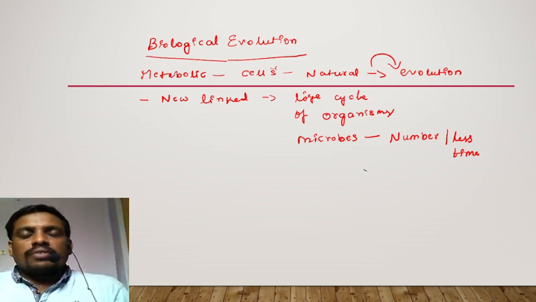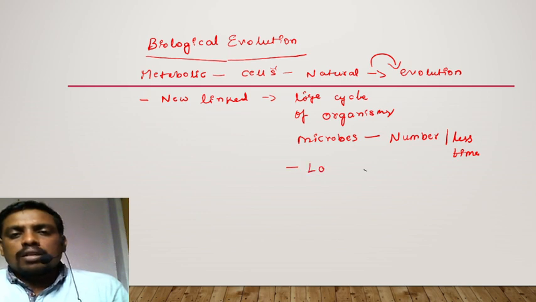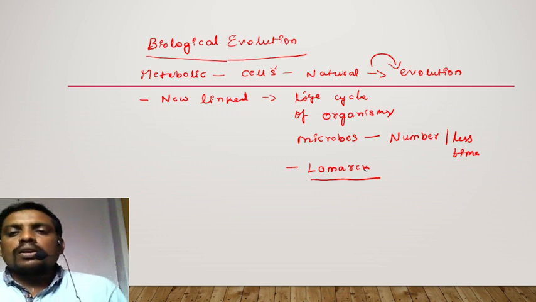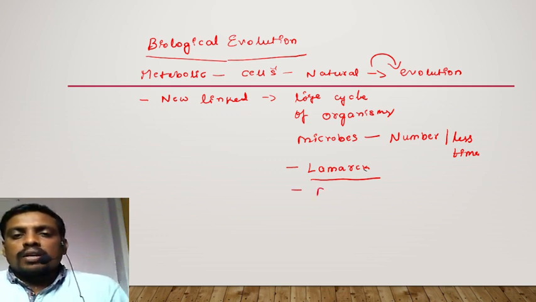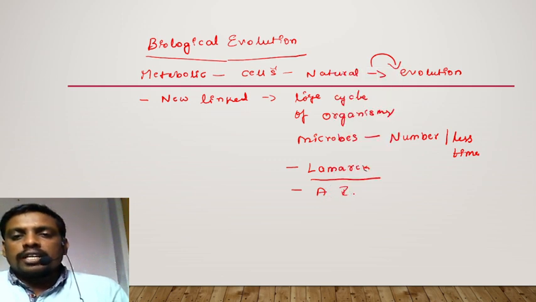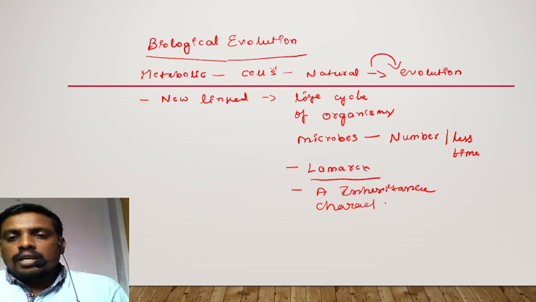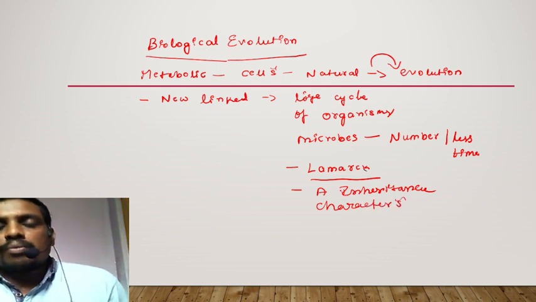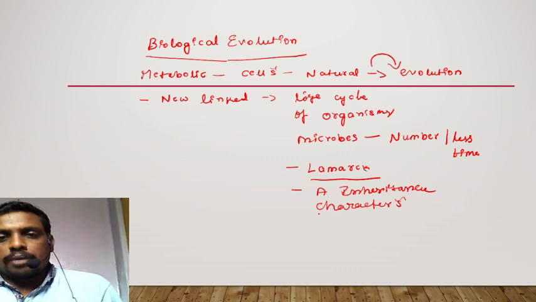After that, if you carefully see, Lamarck, a great scientist. Who is Lamarck? Lamarck is a great scientist who coined the term biology. Apart from that, in evolution, he proposed the inheritance of acquired characters. If you take the characters, they can be inherited from the parent generation to offspring. What are acquired characters?